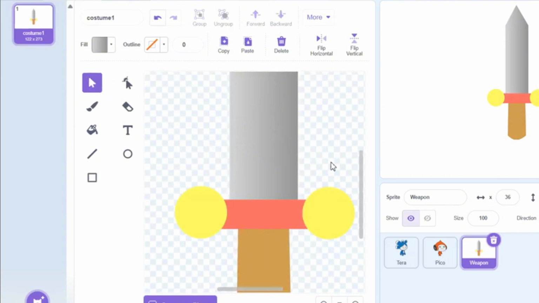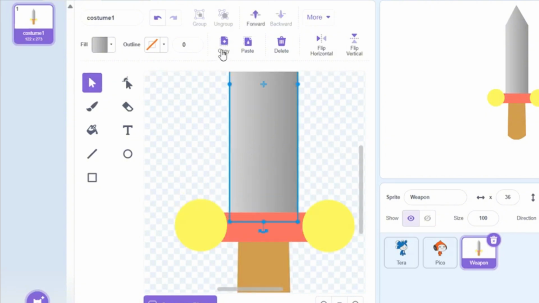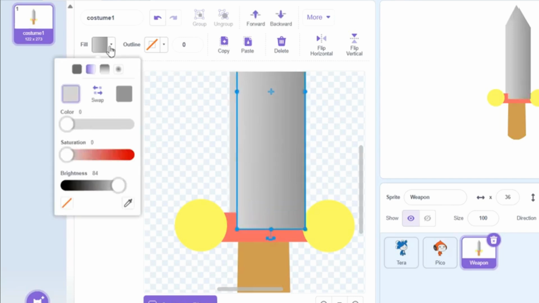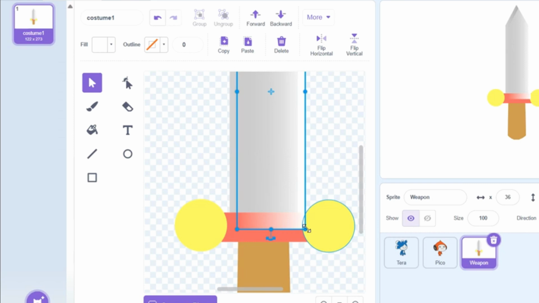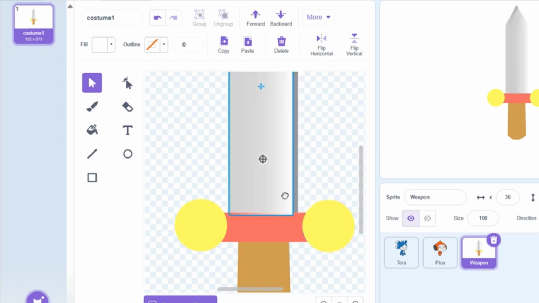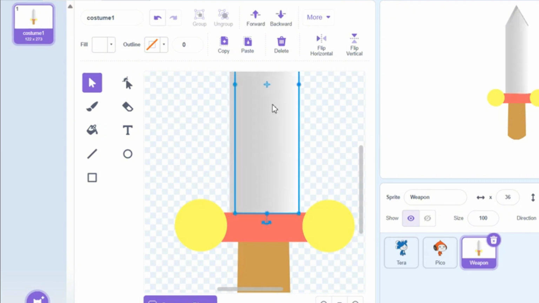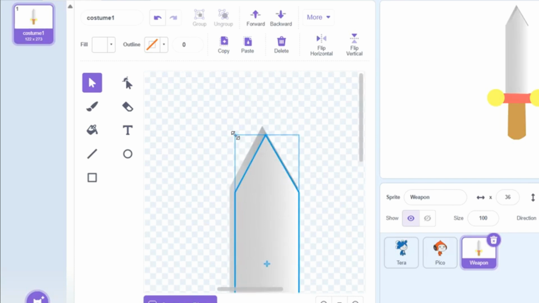Now, we're going to add a bit more detail to the sword because it just looks a little bit plain and less shiny. So we're going to duplicate the blade and get rid of one of the gradient colors by pressing this button. And let's change that color to be a bit more brighter this time. Then we're going to align it with the sword, just to add a bit of a glow. Let's adjust the top too.